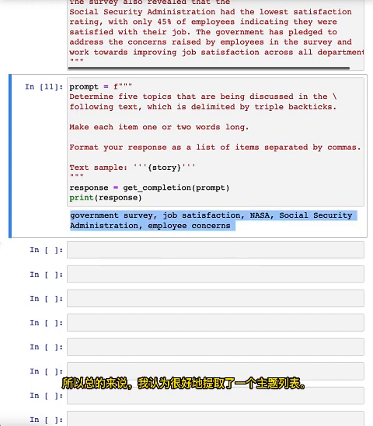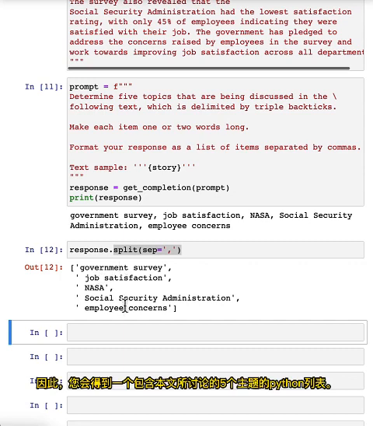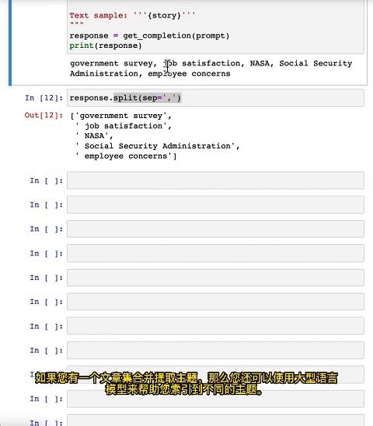So overall, I think pretty nice extraction of a list of topics. And of course, you can also split it so you get a Python list with the 5 topics that this article was about.